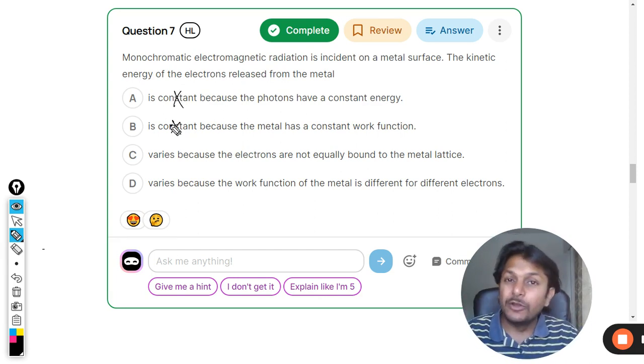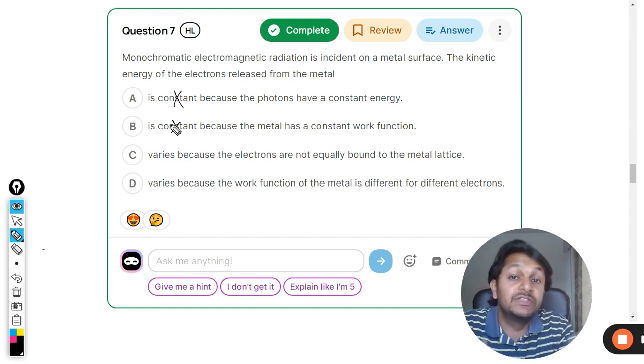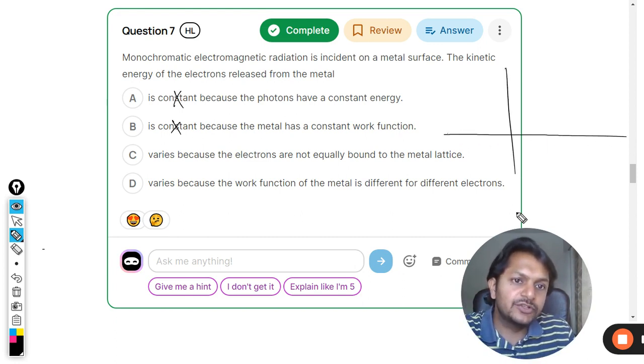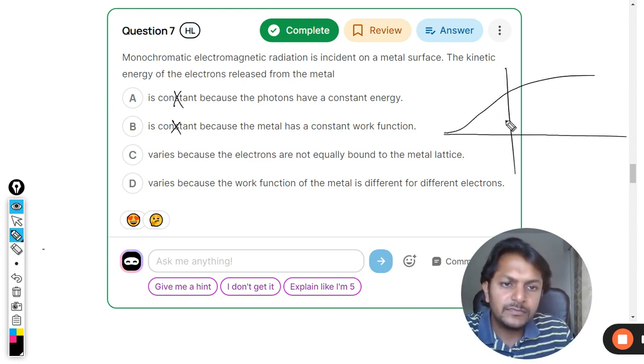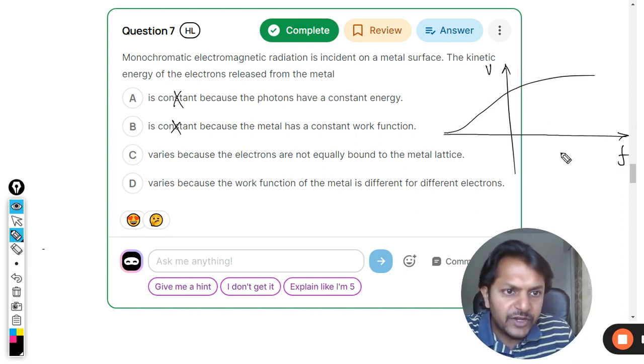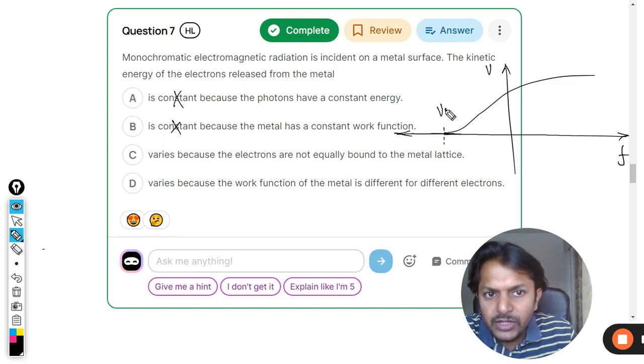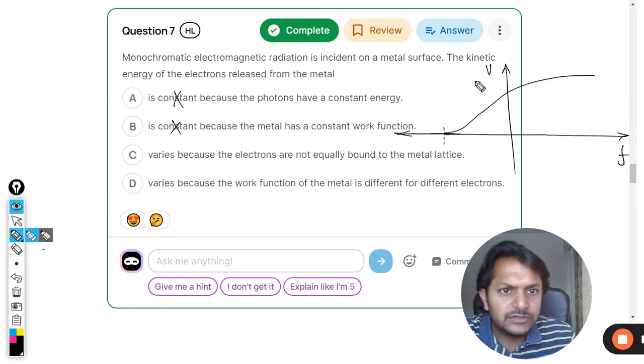Many people have this doubt. People feel like all the electrons are moving with the same kinetic energy, but that is not the case. I tell you, and I can prove it. See, this is the graph for the stopping potential, and this is the voltage, and this is the frequency. So there is a certain frequency at which the stopping potential becomes zero. Sorry, I think I've done it wrong.